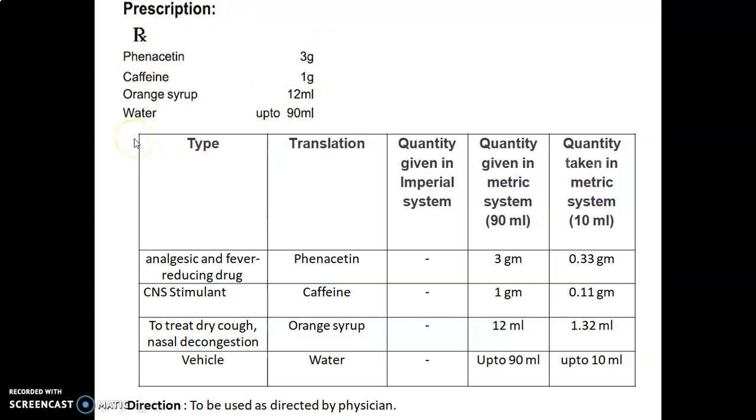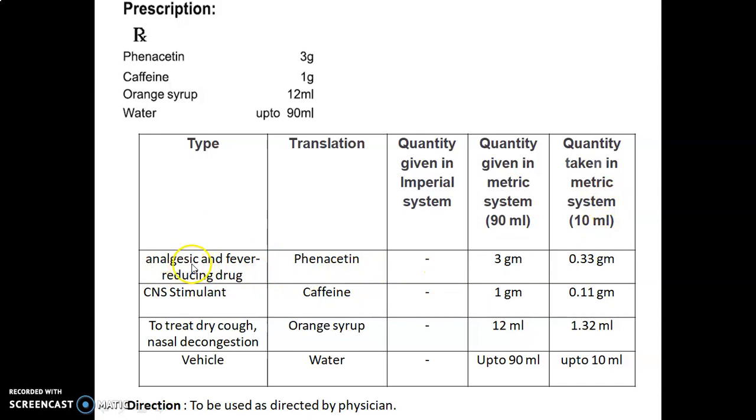Let's discuss in detail the formulation table. Type, that is category, use or role of the ingredient. Translation means the name of the ingredient. As we don't have the quantities given in Latin terminology, the quantity given in the imperial system is not given here. We directly have the quantity given in the metric system for preparing 90 ml, and the quantity taken in the metric system to prepare up to 10 ml.